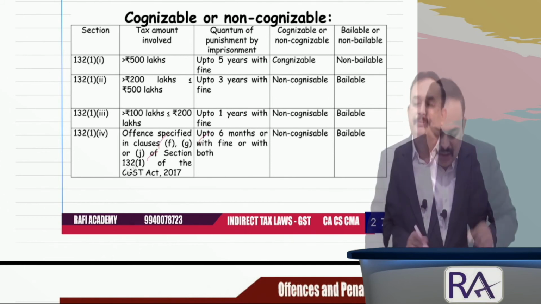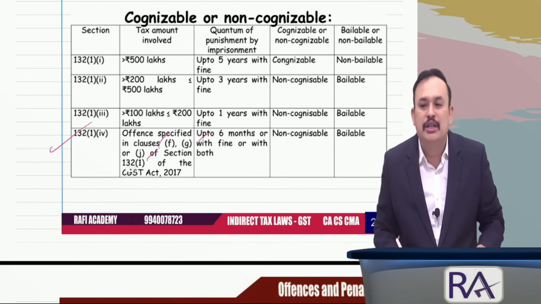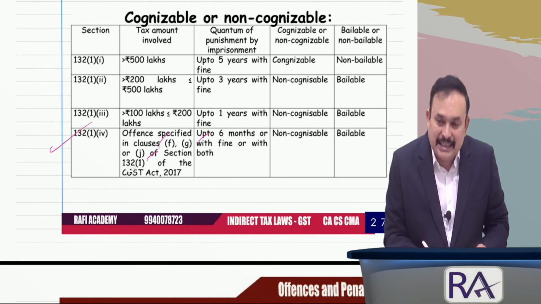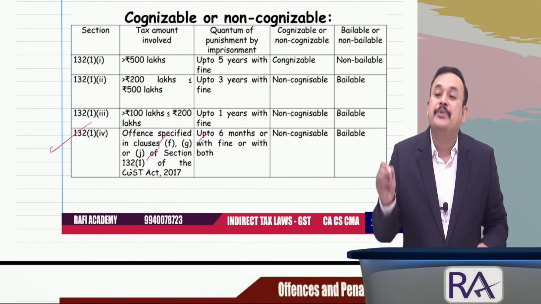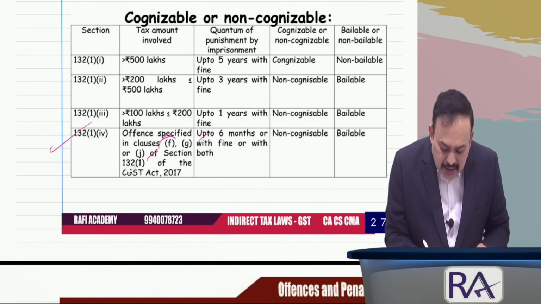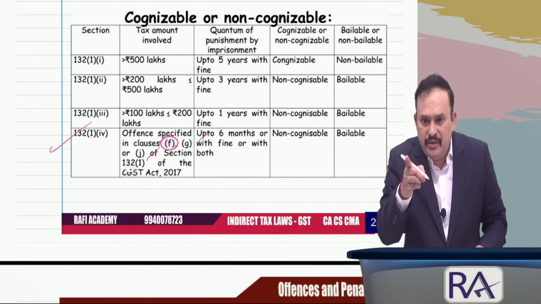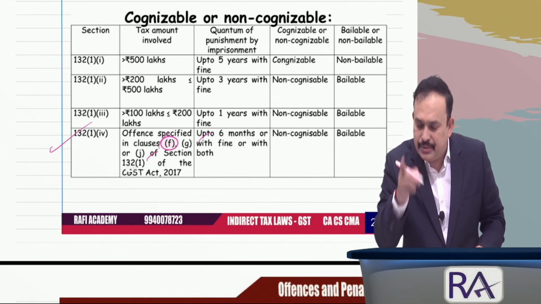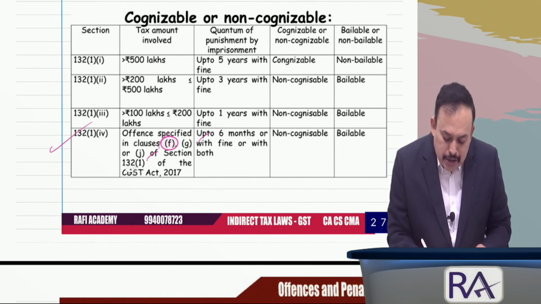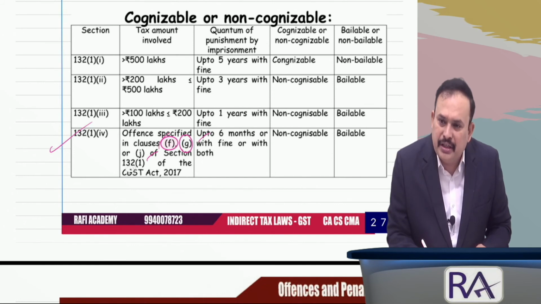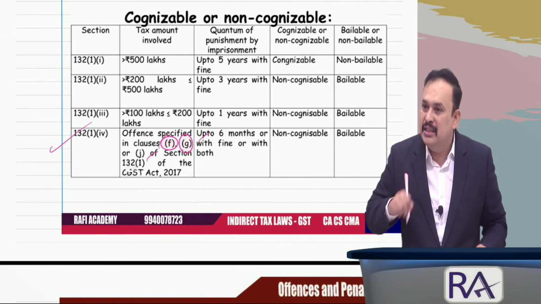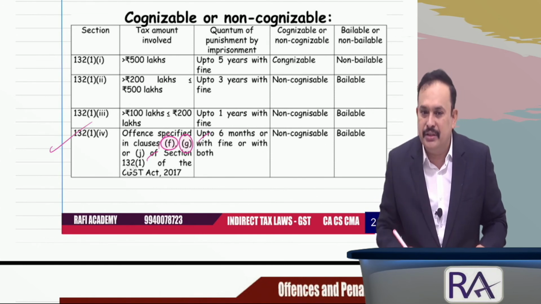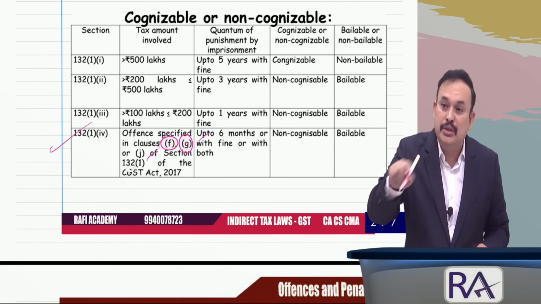Further, we refer to section 132 subsection 1 clause 4. In that case, the offences under section 132 subsection 1 clause F is falsifying financial information, financial records. Clause G, obstruct the officer or prevent the officer from doing his duties, in the best interest of the revenue, you obstruct the officer, prevent the officer from doing the due diligence.